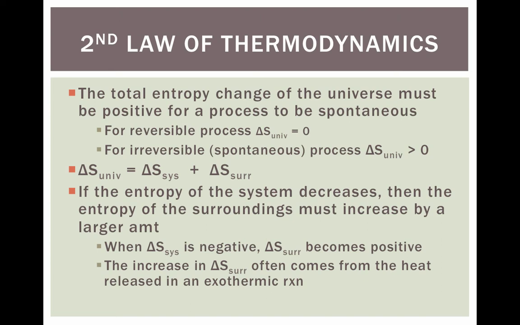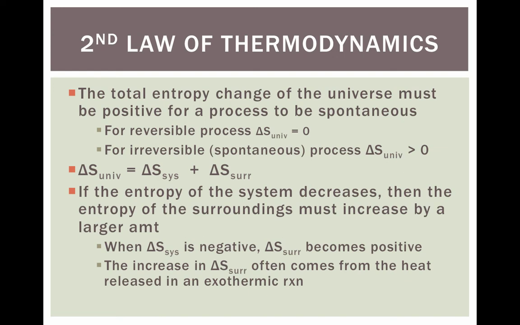For a reversible process, delta S equals 0. For an irreversible spontaneous process, the delta S again has to be positive. To calculate the total entropy change of the universe, like we've done over and over, you're going to take delta S of the system plus delta S of the surroundings. If the entropy of the system decreases, then the entropy of the surroundings must increase by a larger amount.